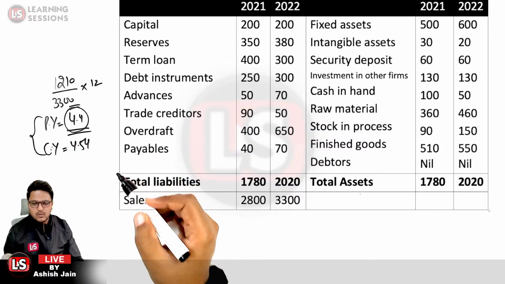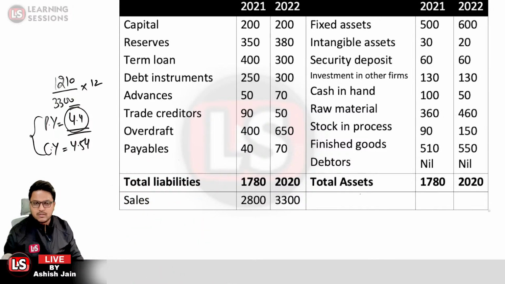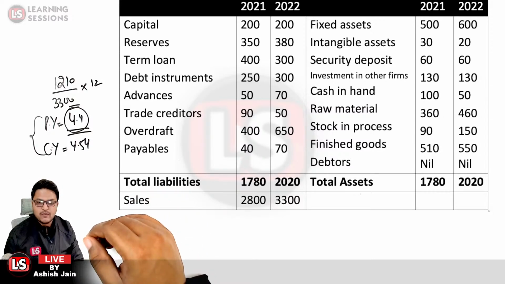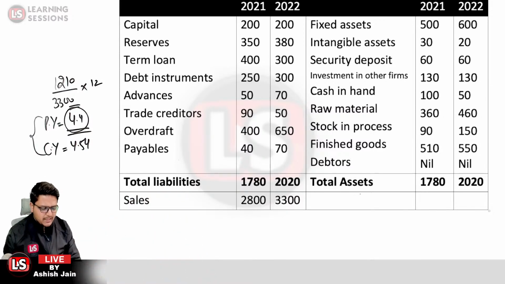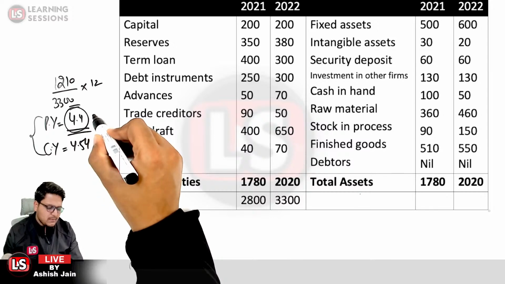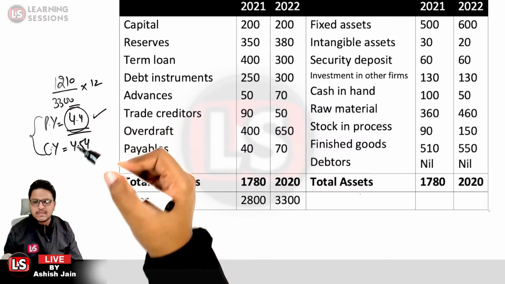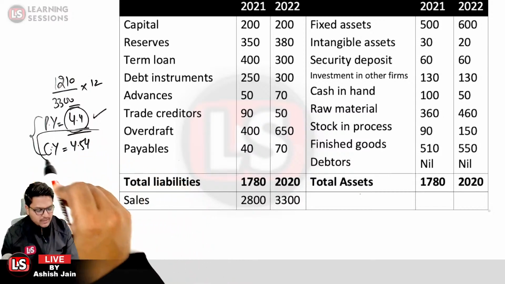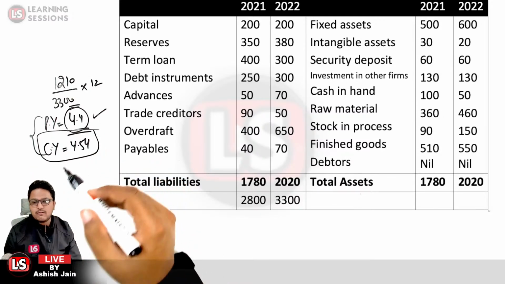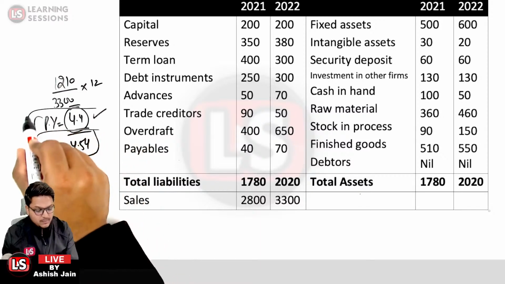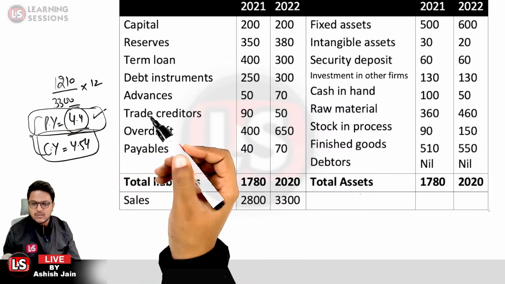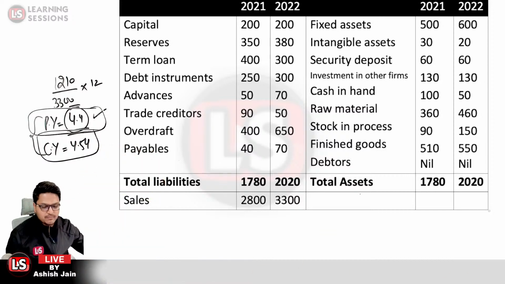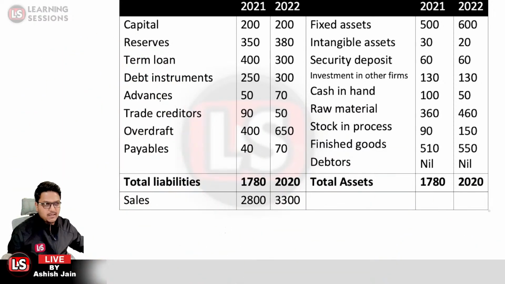Which one would be better out of these two? Kindly do let me know the answer, for the projected year or for the current year. Definitely the projected year working capital cycle is lower, and the lower the working capital cycle, the better. Why is lower better? Because in the current year we are able to generate the cash in 4.54 months, but in the projected year we are able to generate the cash in 4.4 months only. So that is better. So the lower it is, the better it is.